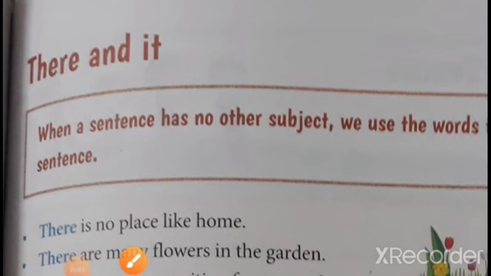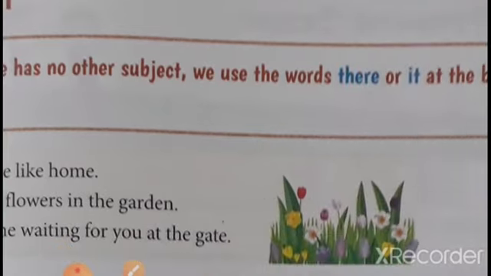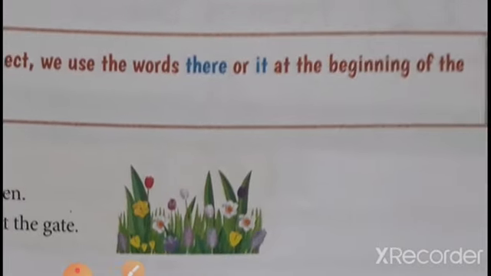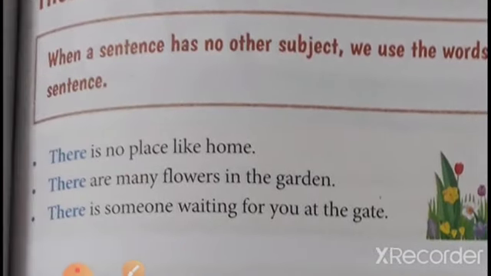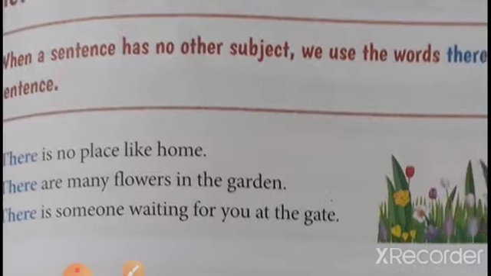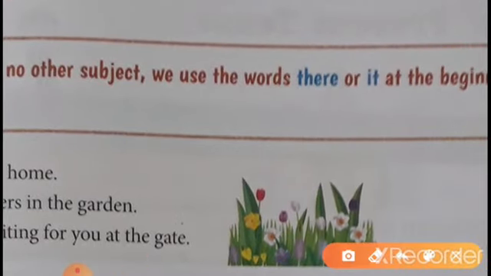Children, this is your next exercise, there and it. When a sentence has no other subject, we use the words there or it at the beginning of the sentence. We have to use it or there at the beginning of the sentence.